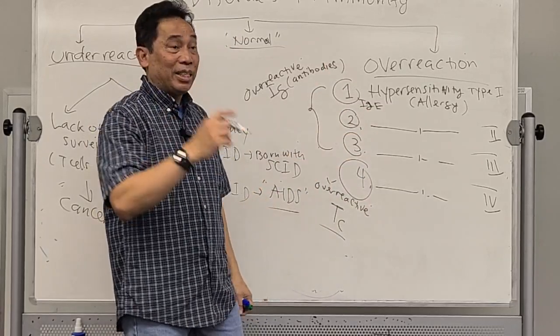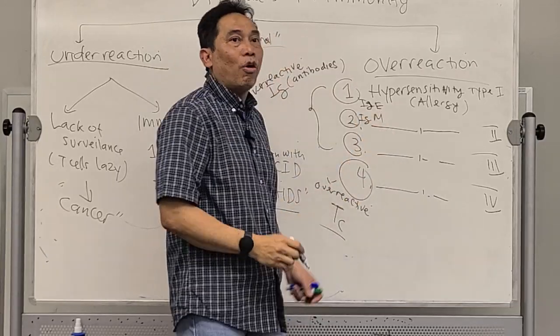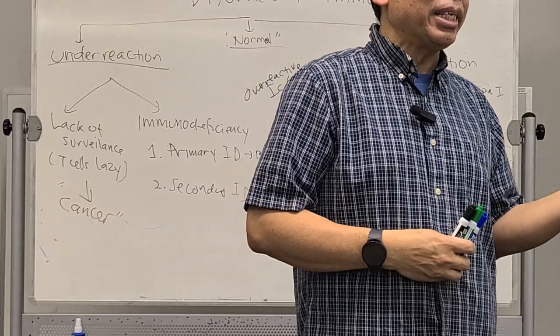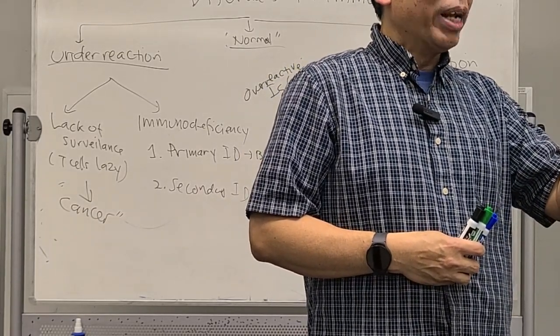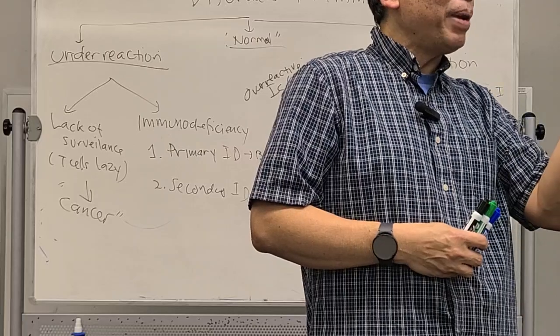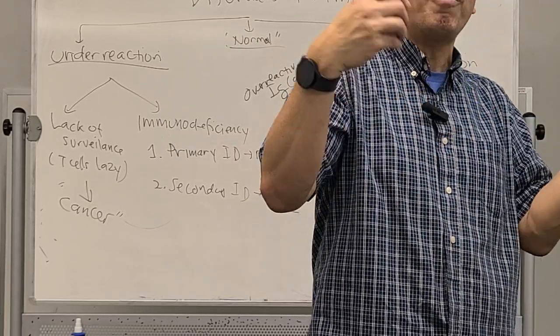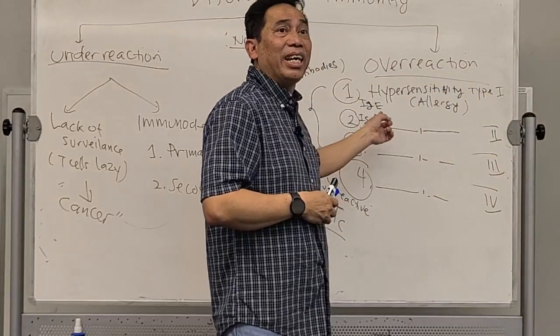Type 2 is the IgM that is overreactive. We did this in our lab last time when we did the blood typing. When someone receives red blood cells from someone else during transfusion, if it is not compatible, then your IgM will try to kill them.